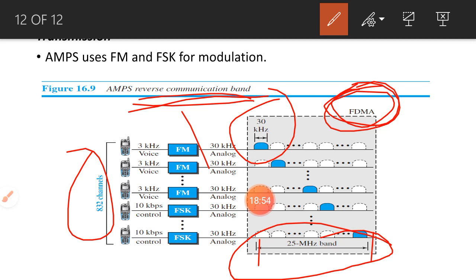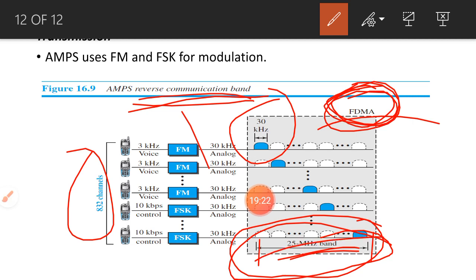By using frequency division multiplexing, the total bandwidth we allocate for the reverse communication channel is 25 megahertz, as previously discussed. By taking the difference between the highest frequency and the lowest frequency we get the 25 megahertz bandwidth for the reverse communication channel. And by using FDMA we divide this 25 megahertz bandwidth into 832 channels, and each channel has a 30 kilohertz bandwidth.